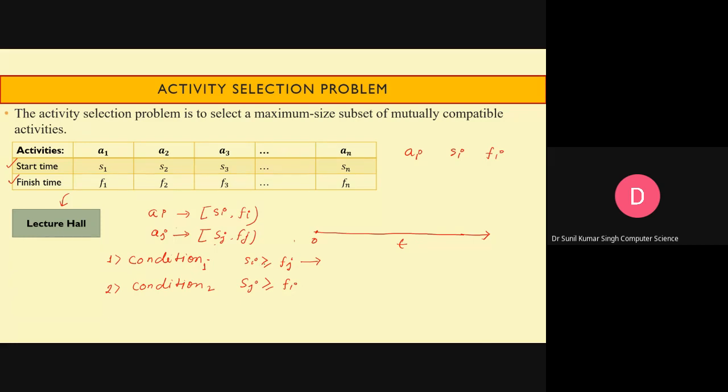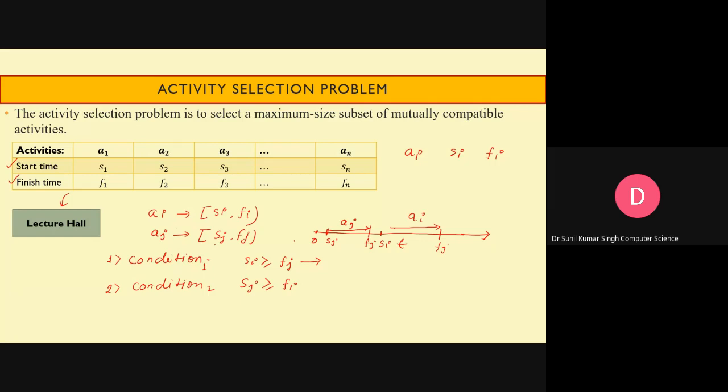So we can schedule the activity Aj, with starting time Sj, and it finishes at Fj. Now you can see Si is greater than Fj, so you can select the next activity, starting from Si and finishing somewhere here.